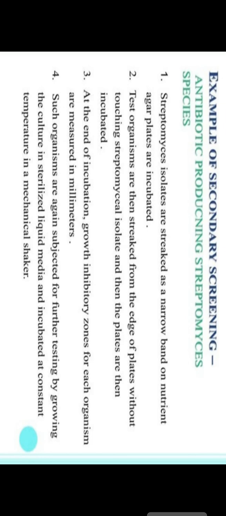At the end of incubation, the growth inhibitory zones of each organism will be measured, and we will finalize whether the antibiotic, the product that is made, is good enough and useful.